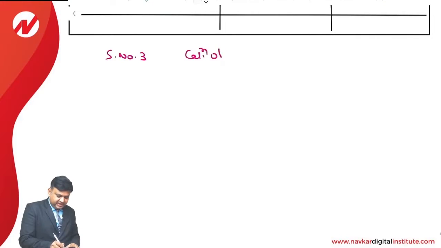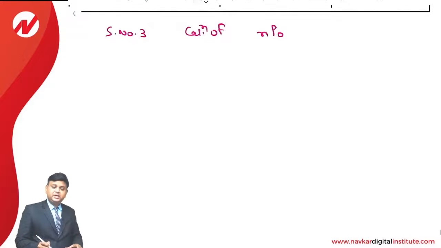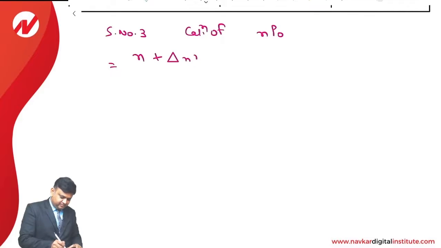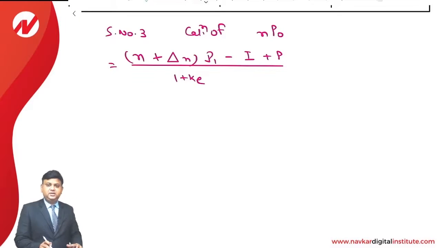Step number 3, calculation of NP0, current value of the firm. Dear students, it will be calculated by using a formula like this: N plus delta N into P1 minus investment plus profit, divided by 1 plus K. This is the way we are required to apply the formula.